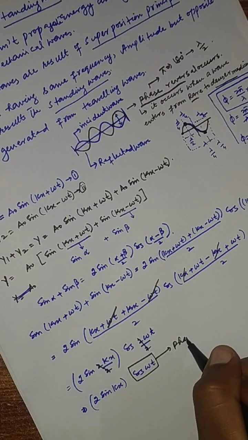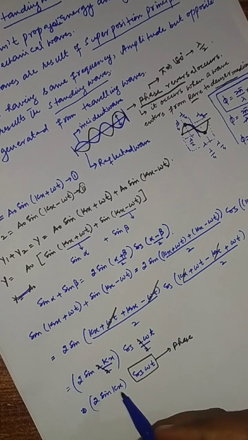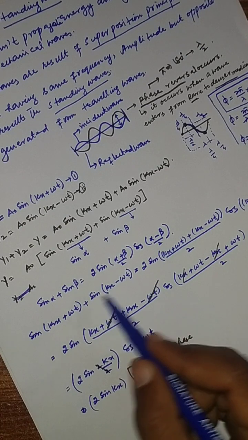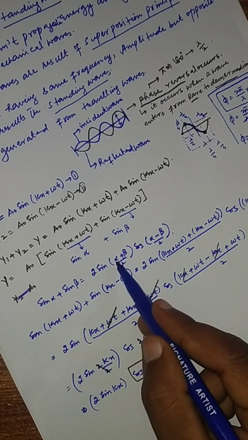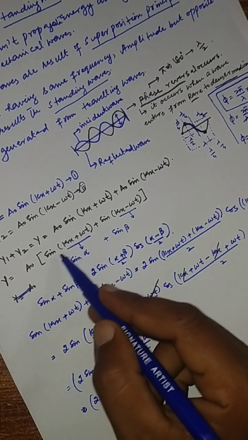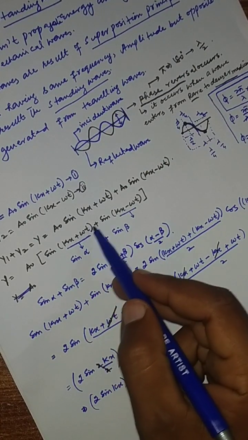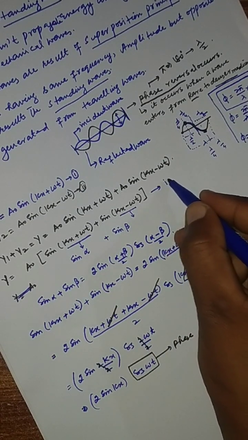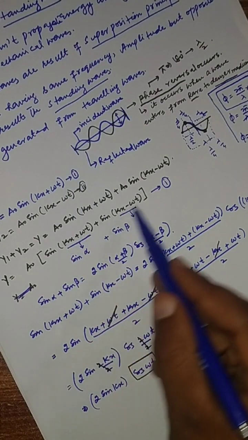But the cos ωt refers to the phase. So this whole thing, twice sin kx, equals sin(kx + ωt) plus sin(kx − ωt). Let's say this is equation number 1. If we put the value of this whole thing,